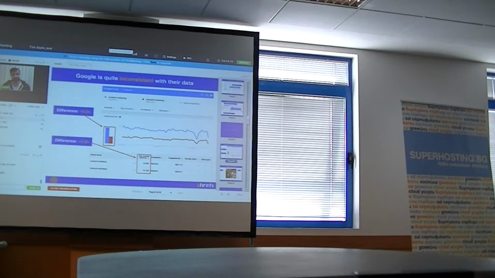Actually, Google is quite inconsistent even between their own tools. So here on my screenshot, you can see that I'm using the same two keywords, content marketing and inbound marketing, in two tools that belong to Google. One is Google Trends, the other is Google AdWords. And in one tool, I can see that the difference in search demand, in search volume between these two keywords is about 2 times, while in the other tool, it shows that there is almost no difference, that the search demand for these keywords is identical. So which of the two Google tools do you trust? Hard to tell.